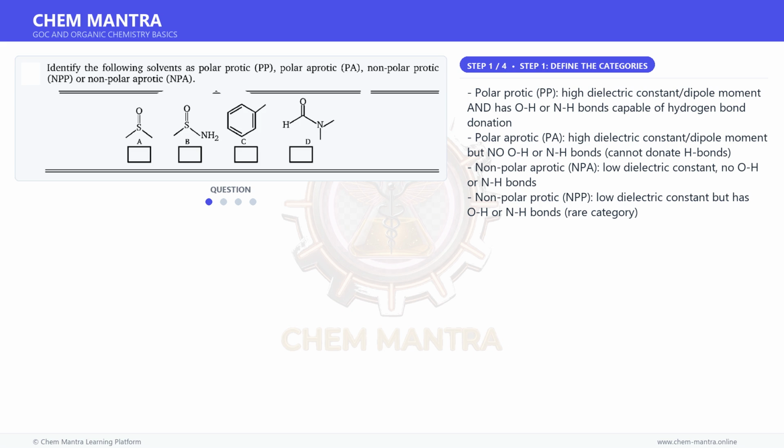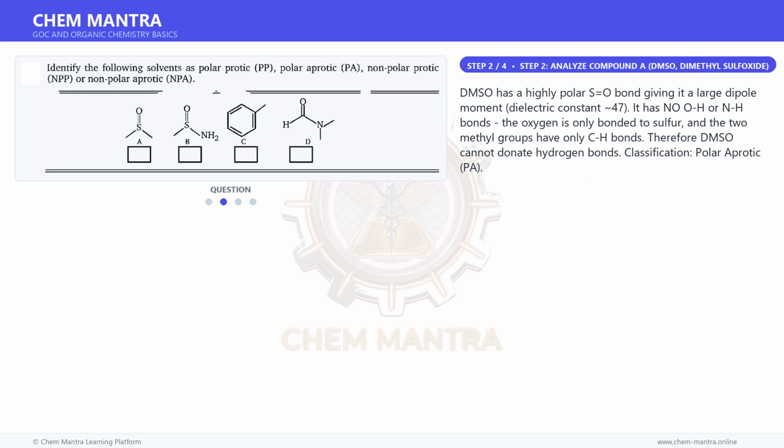Nonpolar aprotic, NPA: low dielectric constant, no OH or NH bonds. Nonpolar protic, NPP: low dielectric constant, but has OH or NH bonds, a rare category. Moving on to the next step.